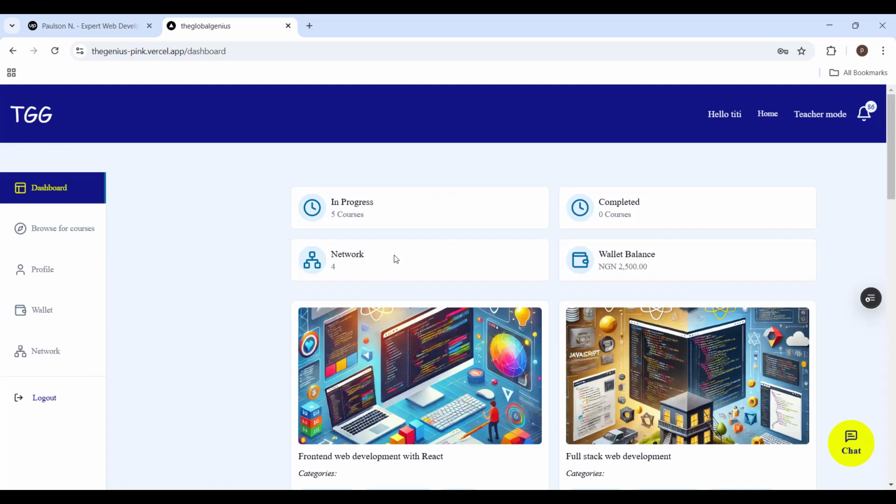Currently, in this account, I have 4 people in my network. That means I have some people I have referred, who referred people, and so on. When the people you refer buy our course, you will be credited with some money. This account has been created with 2,500 naira. That's what I have in my wallet.